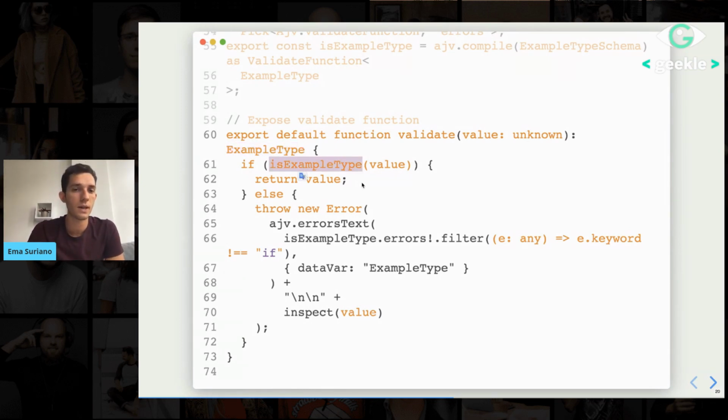So here it is going to say, oh, it's example type. And again, this is going to use the compile function that we use from the schema. If that's the case, return value. If it's not, then it's going to throw the error. And this is something that we saw from before. It's basically using the same function, errors text, that we saw from before. So it's going to output the whole description of what's going on or why did it fail, which is pretty nice. And again, this is all automatically generated for us.